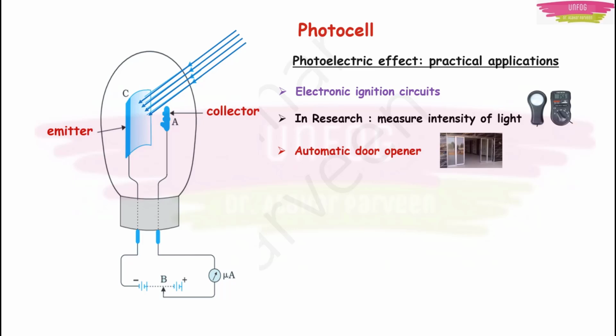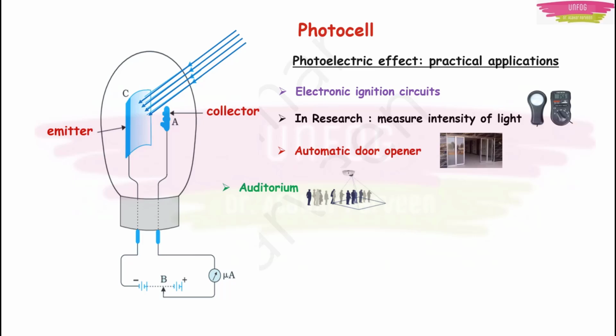You must have seen in big malls nowadays, no? Malls or supermarkets. You don't need to touch the gate. You just enter the gate, it will open by itself. There is some sensor, right? Here that photoelectric effect application is used. What happens? A photoelectric current is flowing. When you go near that photoelectric current, it will get disturbed. When that photoelectric current is disturbed, what will happen? There is one sensor which will trigger that motor and then the door will open by itself. Once you go inside, again, if no one is coming in the way, the door will close by itself. So this is the application of the photoelectric effect.